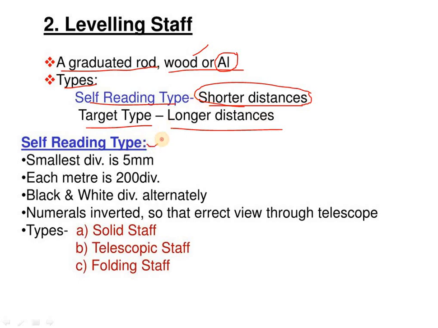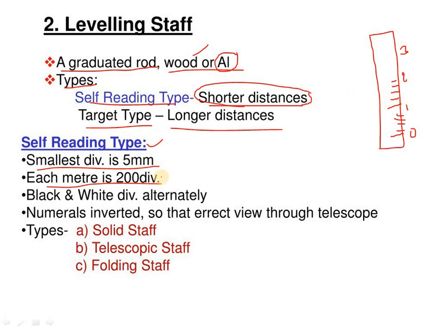In the self-reading type the smallest division is 5 mm. Remember, the smallest division of the self-reading staff is 5 mm, and each meter has 200 divisions. On the leveling staff there will be a big division and small divisions, and again a division and small divisions, and the numbers 0, 1, 2 and 3 will be written on it. Each meter is divided into 200 divisions. This is very important. Black and white divisions are alternate.